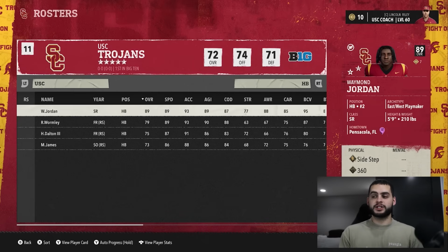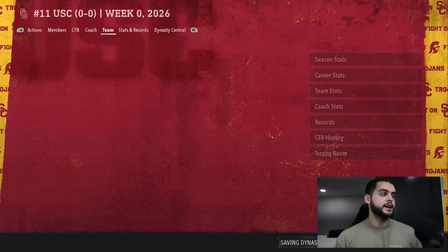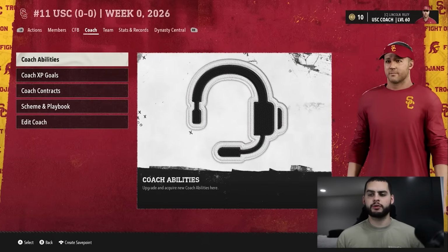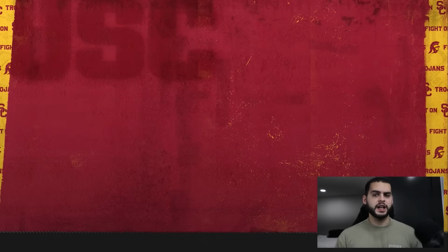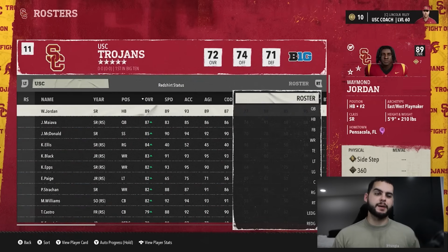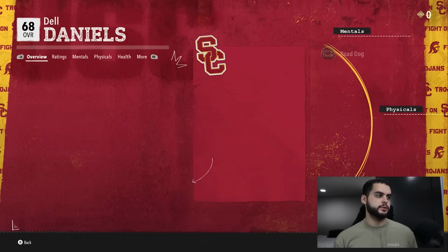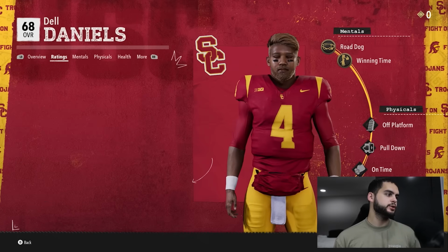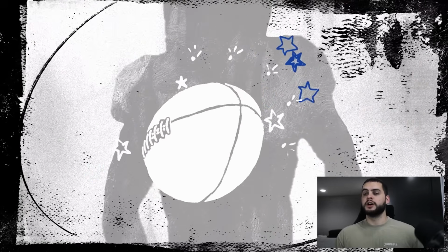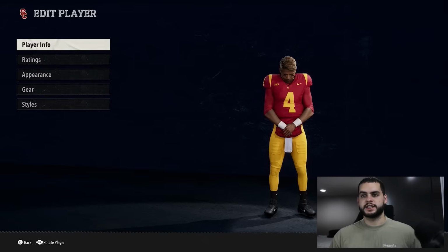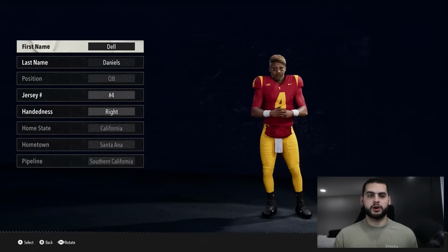Very glitchy. But let's go into how they broke it, and I'm going to take you to a few things first and foremost. Last year, there were a few ways to reroll. In season, you were able to go to your roster, and this was a very risky way of doing it, by the way, so not many people did it. You can go to a freshman, someone that we recruited, go to more and go to edit player, and you could re-roll them in season. The reason this was risky is because you didn't get to see the archetype ahead of time, and you could often brick players and completely destroy them, like a quarterback with the strong arm issue.